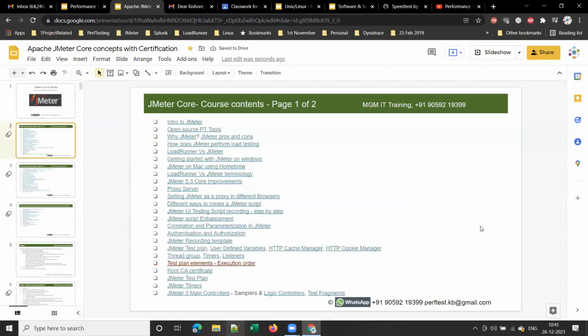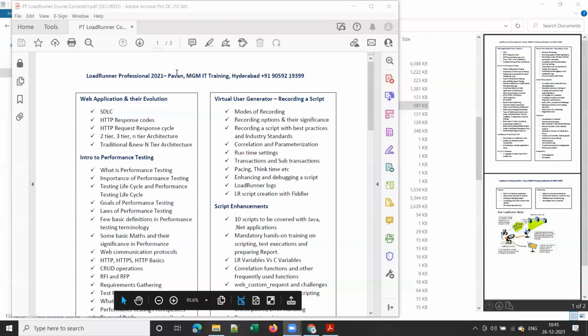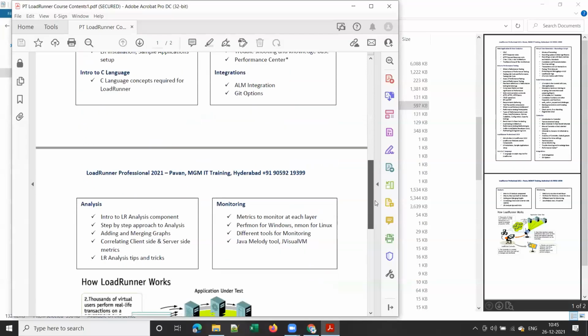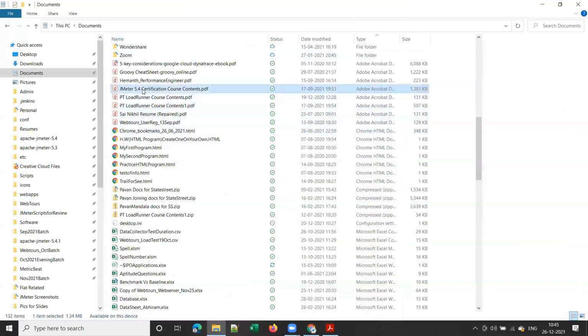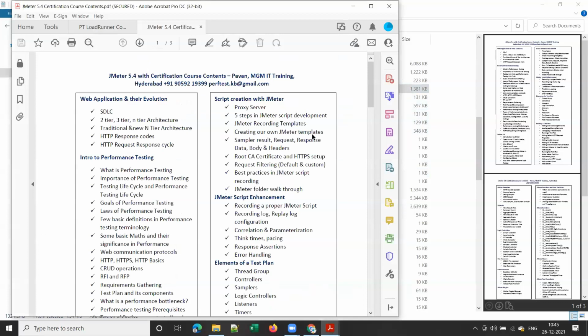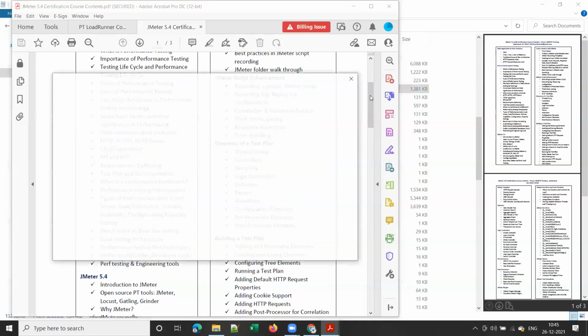So 1 second, please. These are the course contents for LoadRunner 2021, right? And apart from that, these are the course contents for JMeter 5.4. All right.